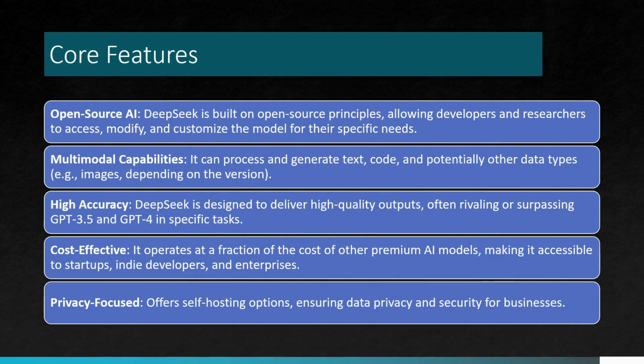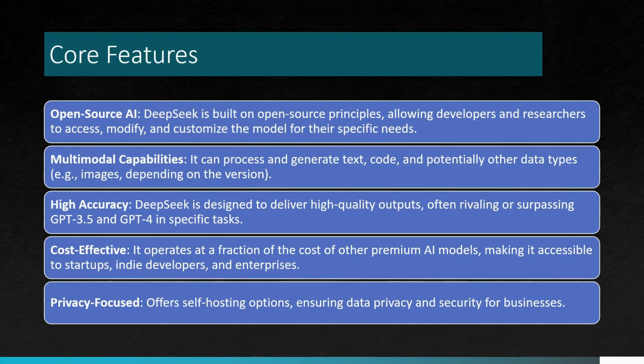Now, what are its core features? They are actually open source. It's built on open source principles, allowing developers and researchers to access it and do whatever they want. It can process text, code, and potentially other data types as well. You have created a model and capabilities, but what determines its value? If it is not accurate, certain tests need to be done to validate how accurate it is, and it has performed nearly similar to, or in some cases even higher than, ChatGPT.